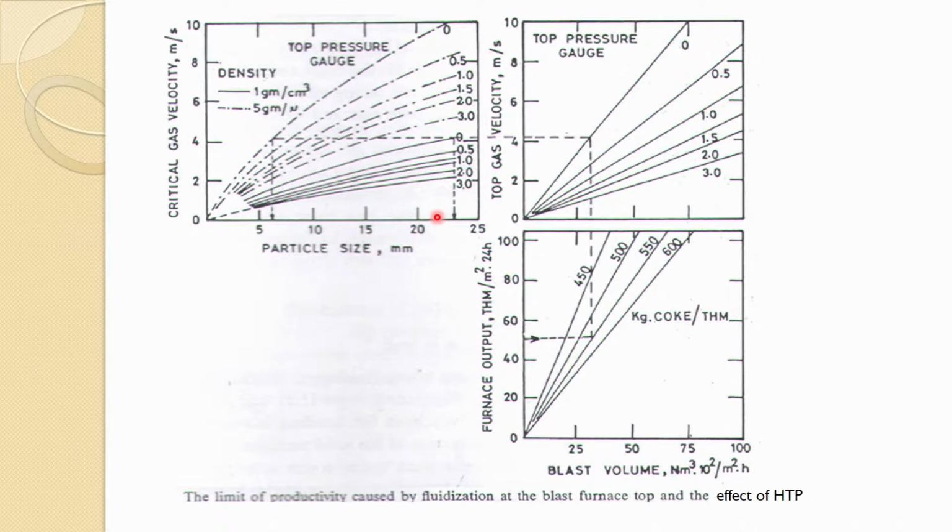Based on that, one can also calculate a size distribution of the charge depending on all these parameters: gas density, charge density, the top pressure, the coke rate and the blast volume. These are typical values which are shown, and one can get a fair idea about various parameters from this graph. It is a very useful graph from the productivity viewpoint and for selecting approximate parameters for the optimum productivity.